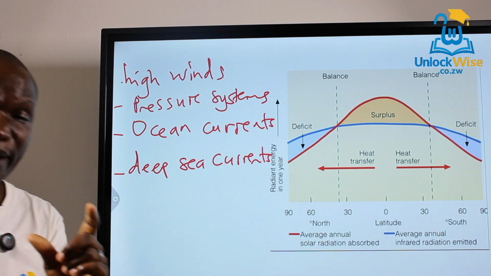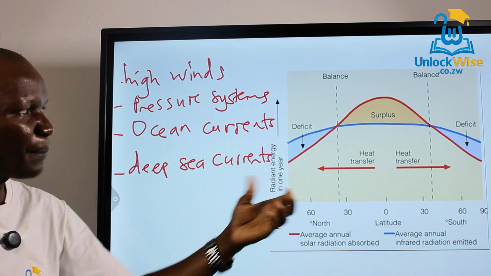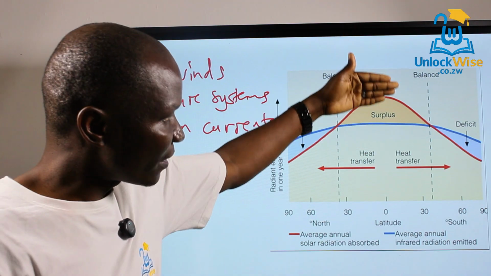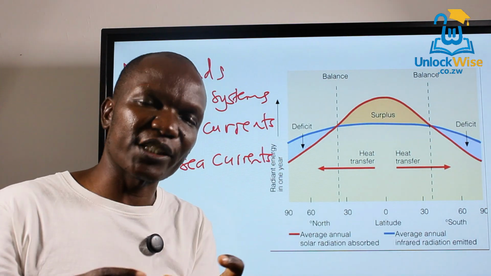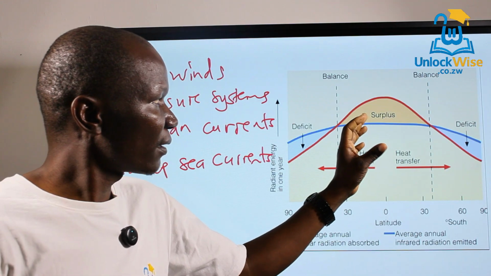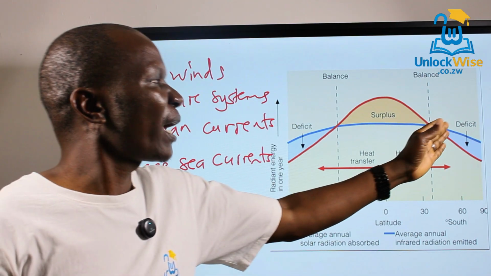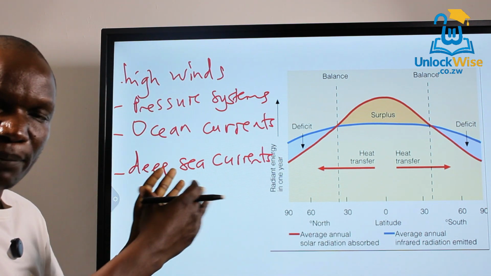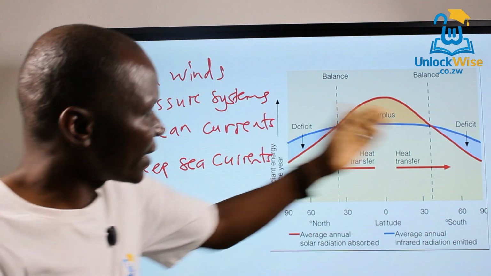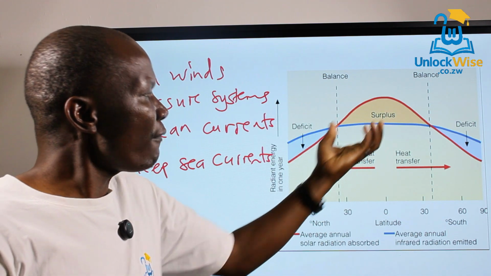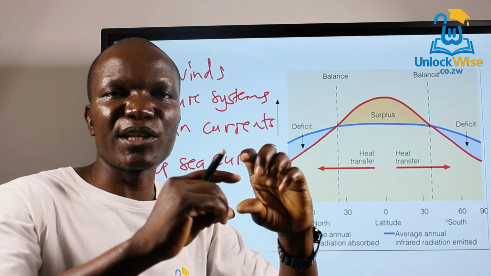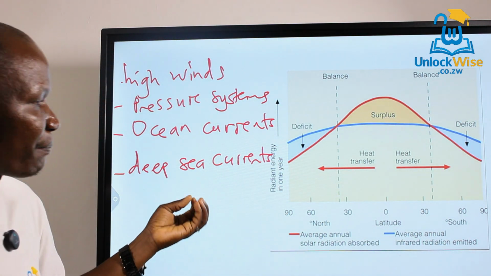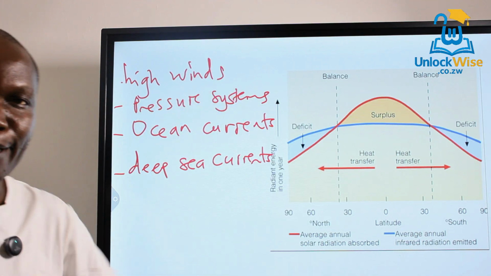This is a very examinable area. You need to know. Sometimes they just bring you this and they want you to describe and explain what is happening there. Like what I'm saying, we have a surplus of heat there because we are receiving more insolation than we are losing. And here we have a deficit because we are losing more than we are receiving, and I've explained that using the diagram on the board before. So to avoid overheating or overcooling, there is horizontal transfer of heat, and that results in us being able to achieve a heat balance.